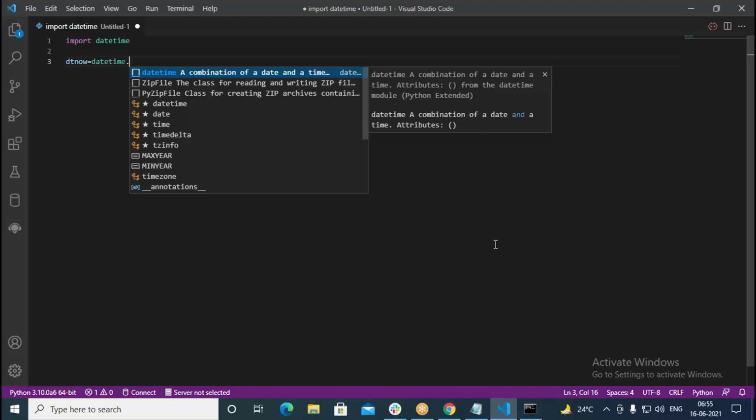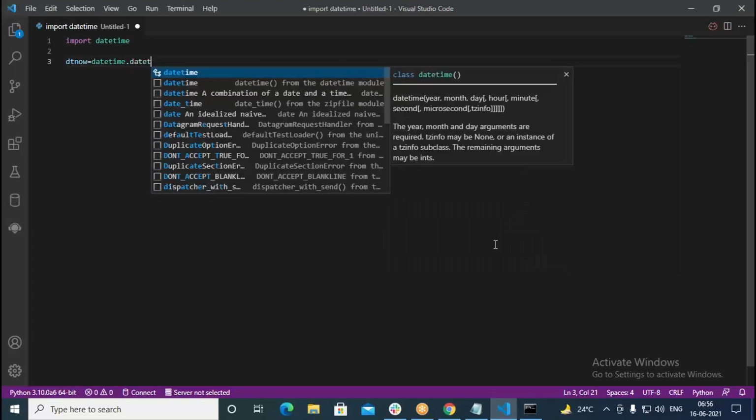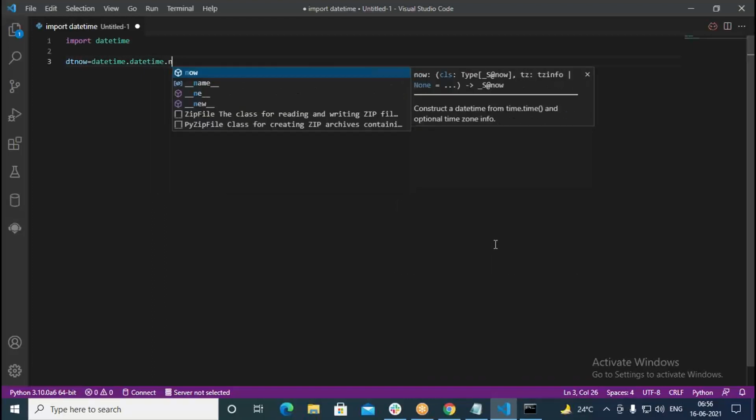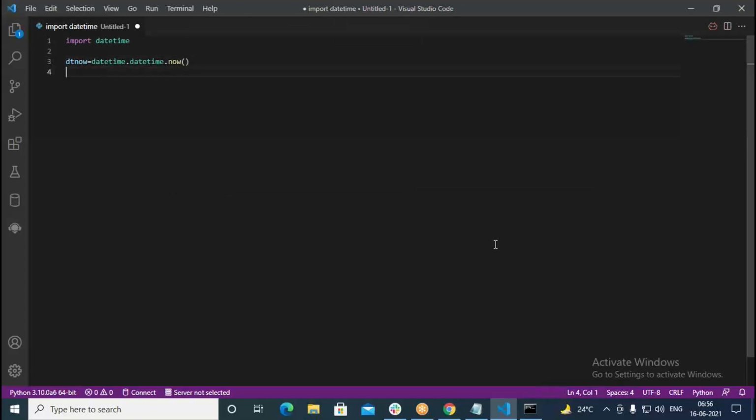Now I want to get the current date and time. So datetime is nothing but a module. In that we have a class called datetime. Again, we have a class called datetime. So from that I'm going to get the current time. For that purpose, current date and time, I type now. So now is going to be a function here. When I put it like this, it's going to get the current date and time of my system.